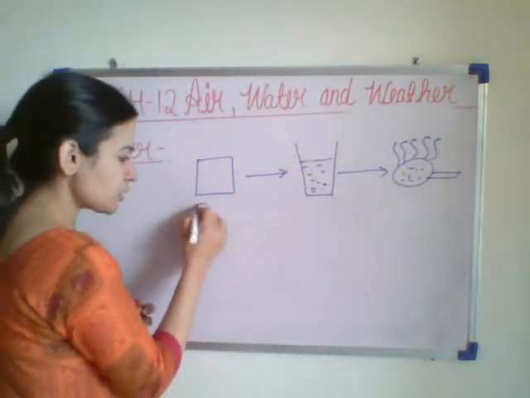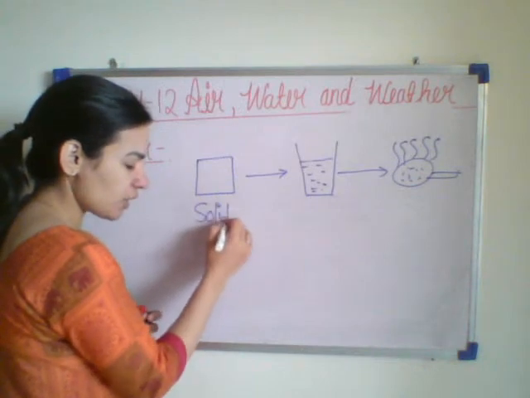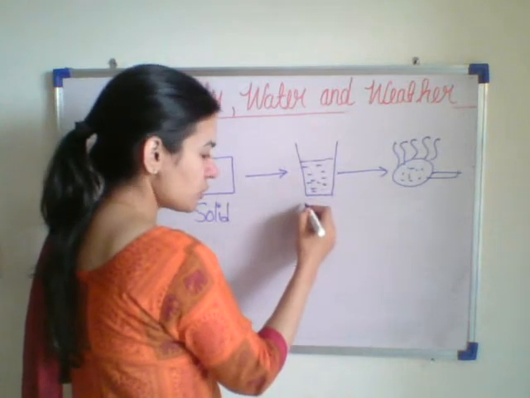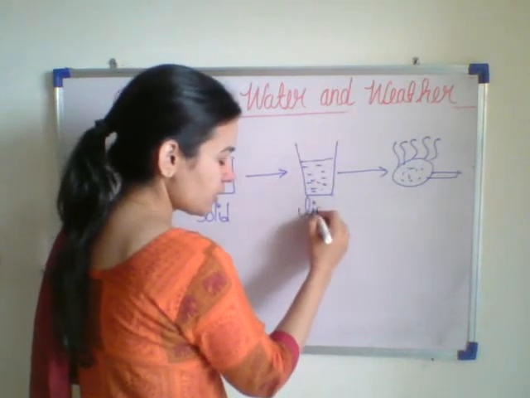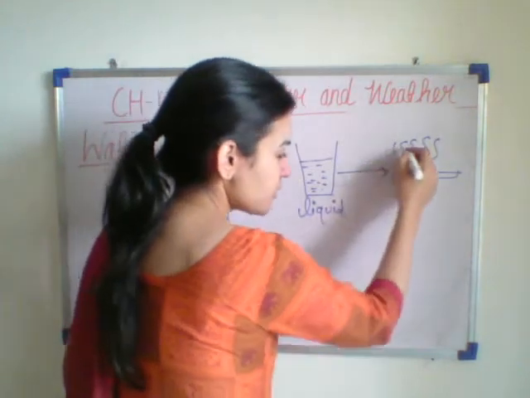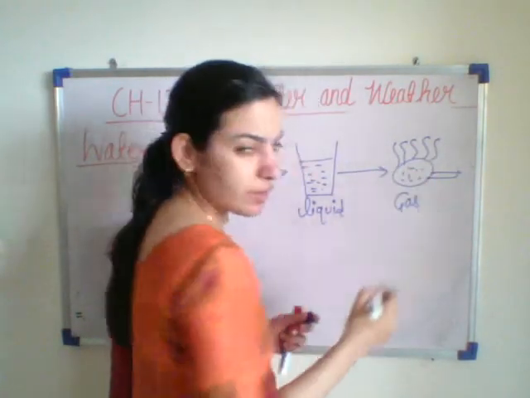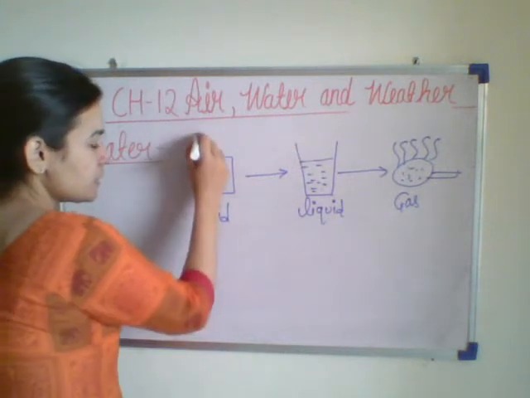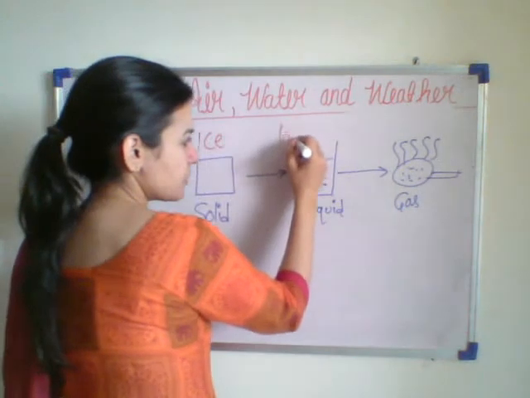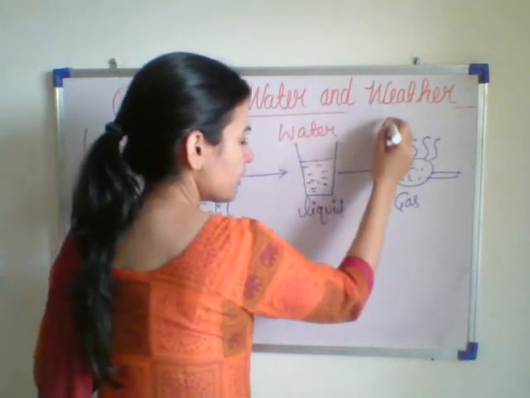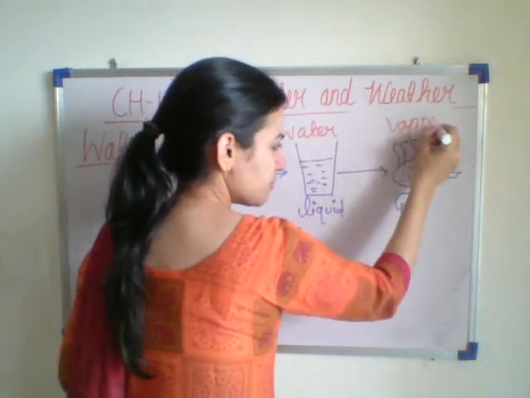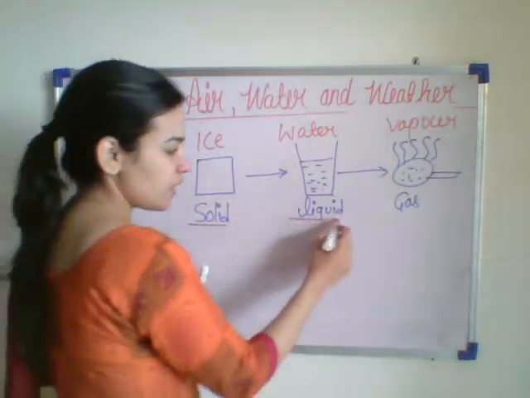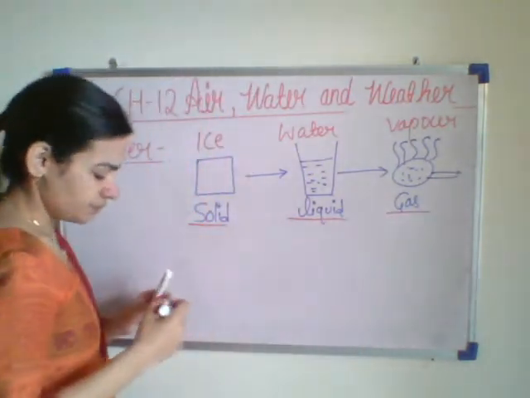So this ice is solid. We can say that the ice is solid. Now on heating, it turns into water. So what is water? Water is a liquid. And this vapor is gas. So water exists in three forms. This is the ice. This is water. And this is vapor, or you can say steam. So water exists in three forms: solid, liquid and gas.